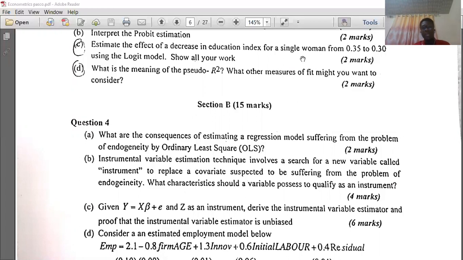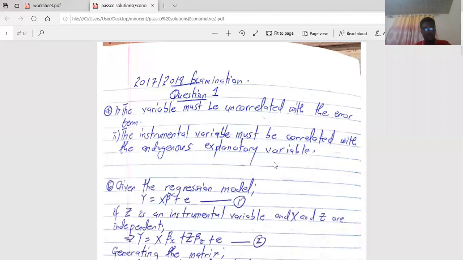We have the model will suffer from biased estimates. Another consequence is that it leads to inconsistent estimates. Let me just show you the results.